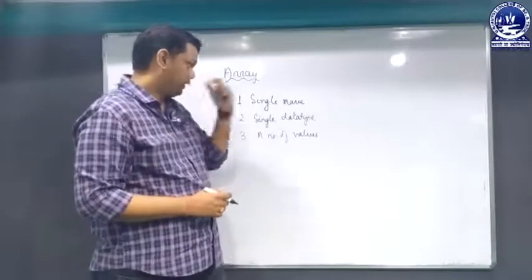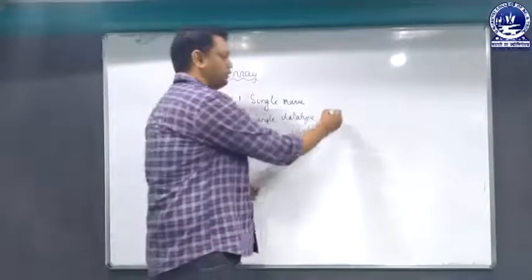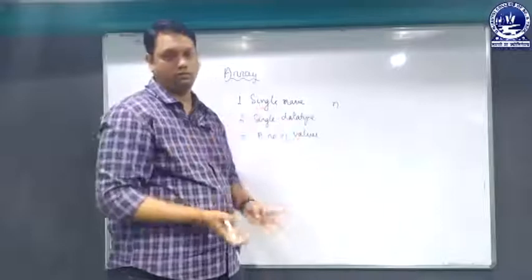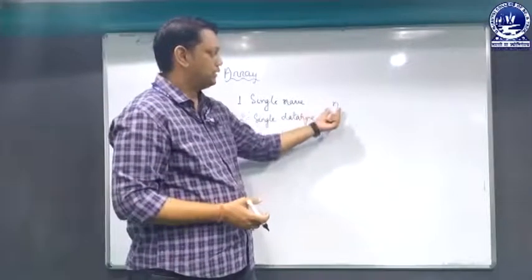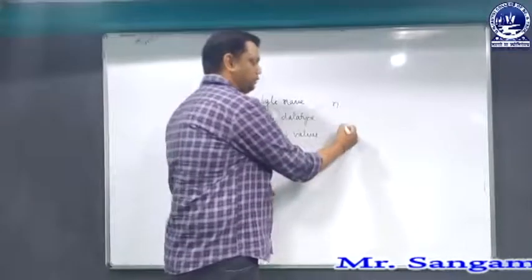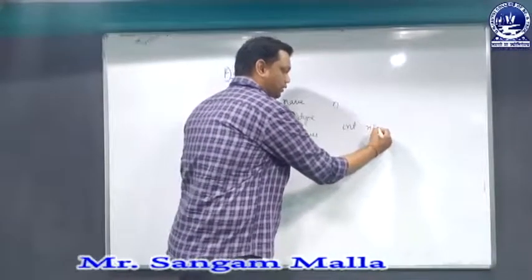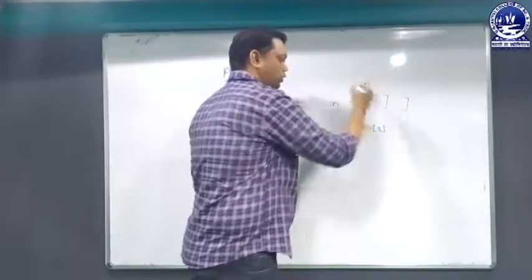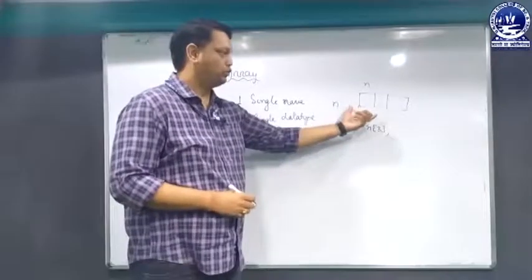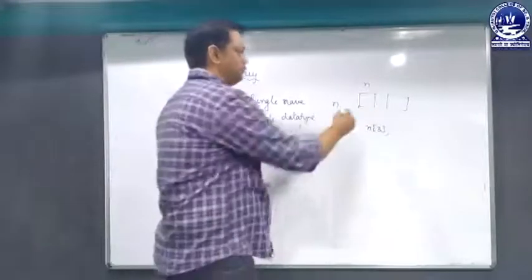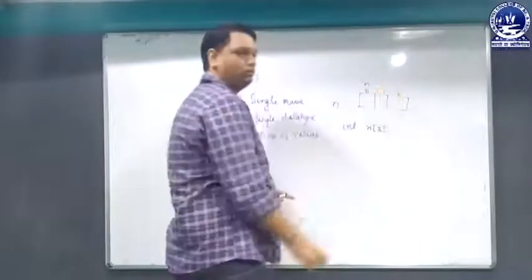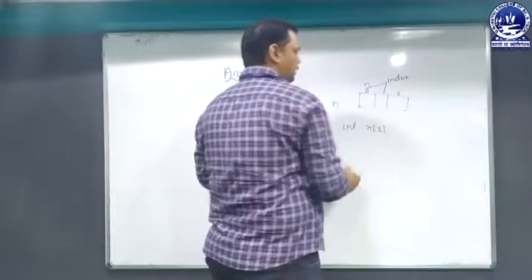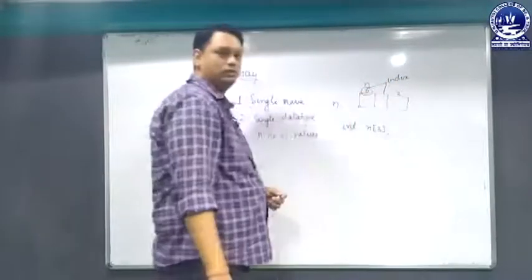So in an array we will have a single name. Single name means we will consider only a single variable, and in this variable we can store a number of values, and the data type of this array should be the same. If I am specifying an array n[3], it will store 3 blocks in memory, with indexes 0, 1, 2. So what do we mean by 0, 1 and 2? These are called the indexes of the array, and the index always starts with 0.